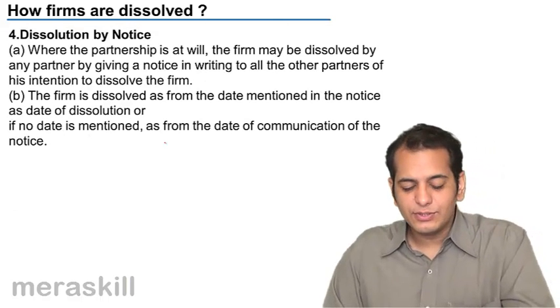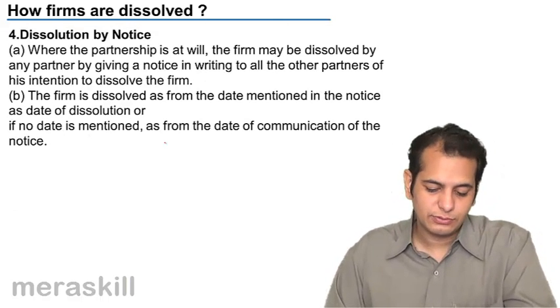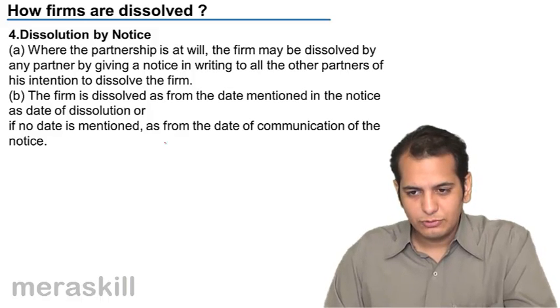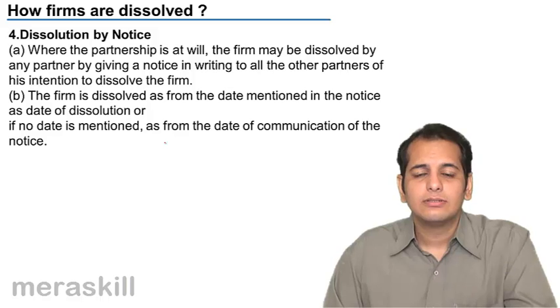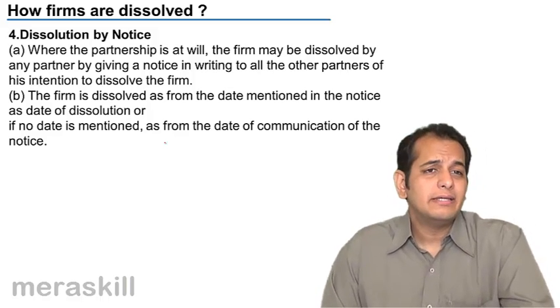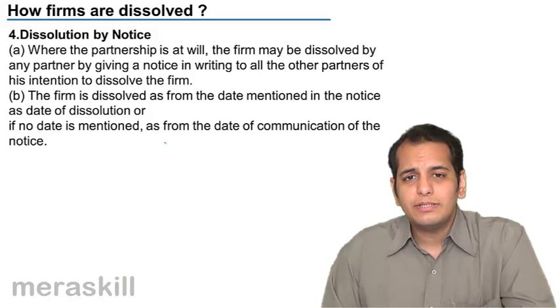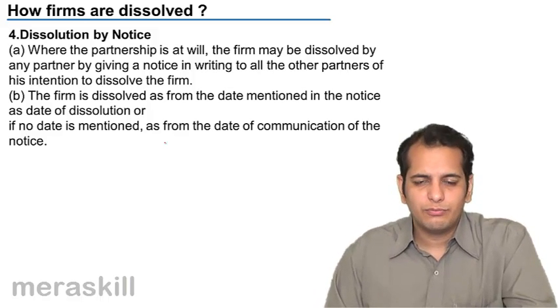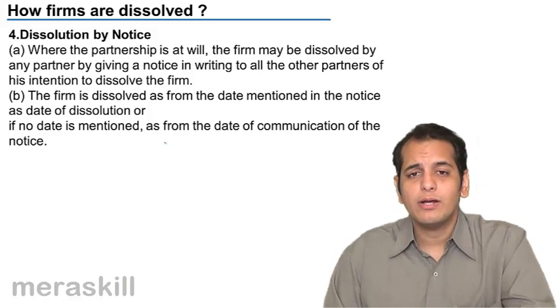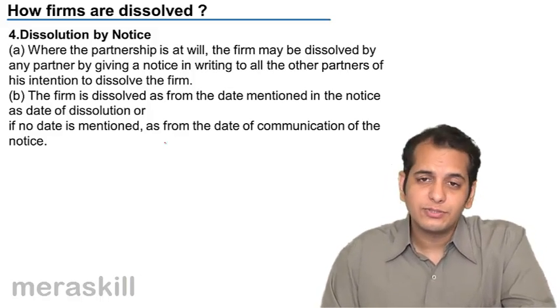Next, dissolution by notice. Now, many a times a partner by his own will may dissolve the firm. He possibly is not comfortable with the firm going on. He is not comfortable being a partner. So rather than moving out of the firm, he tries to dissolve the firm.